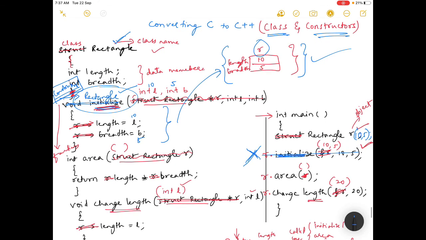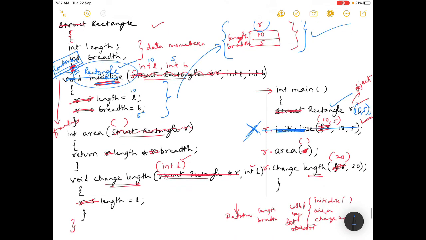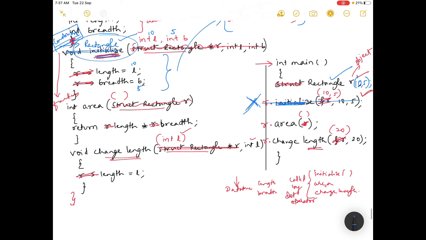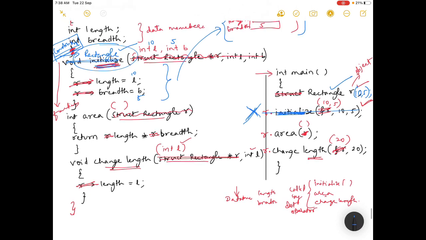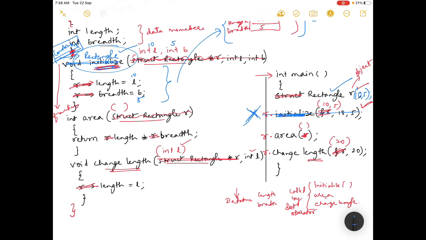Constructor means what? Which is building the class, which is constructing the class. So where you are constructing? At the time of declaration and initialization only, and that is done by the constructor rectangle. Okay, so this is all about this.